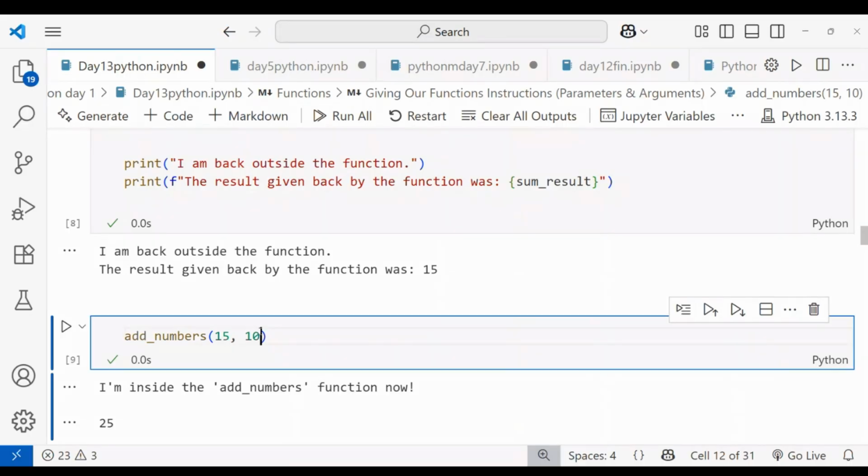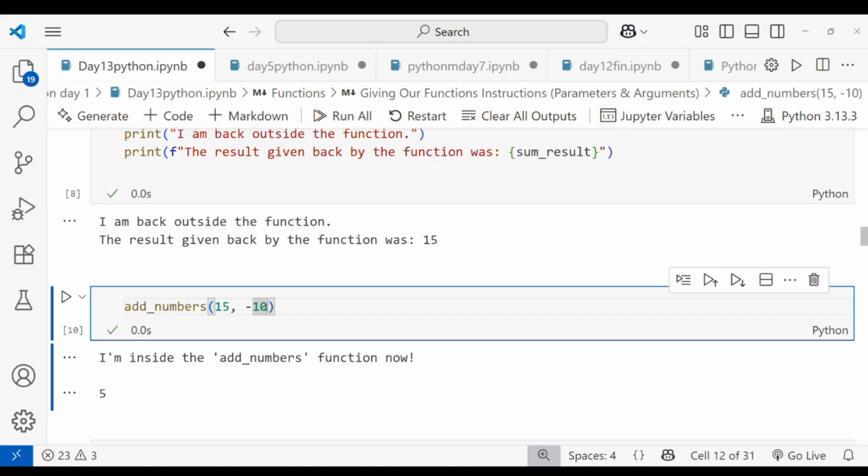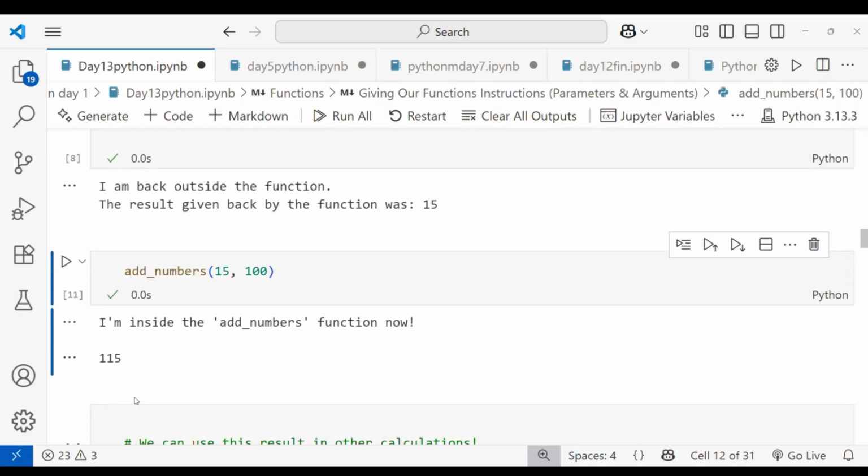You can give minus 10 also. The sum is 15 minus 10, which is 5. Like that, it works beautifully for the specific task you define. Clear with this? Good.